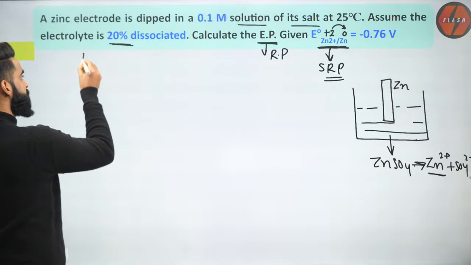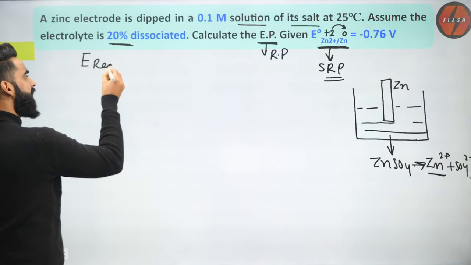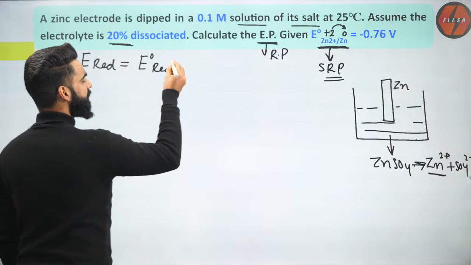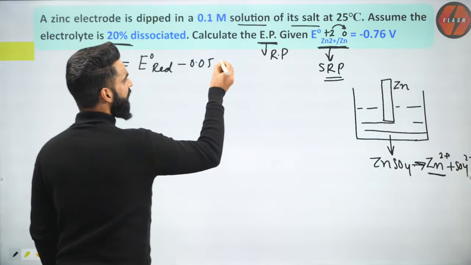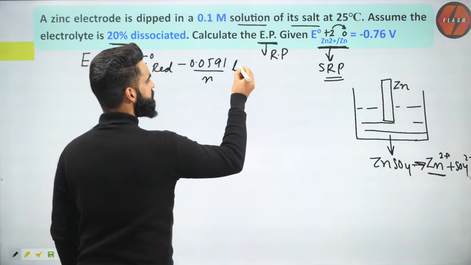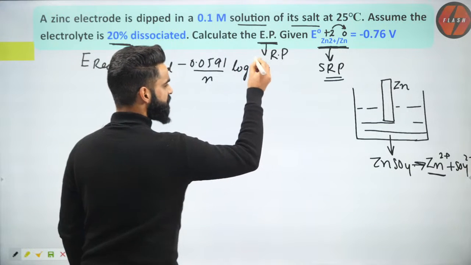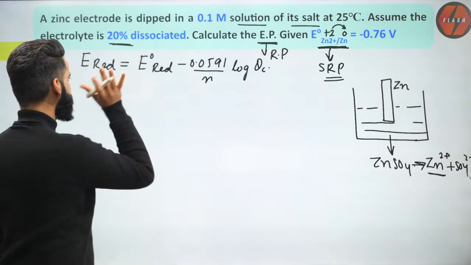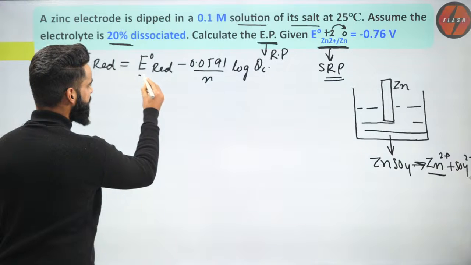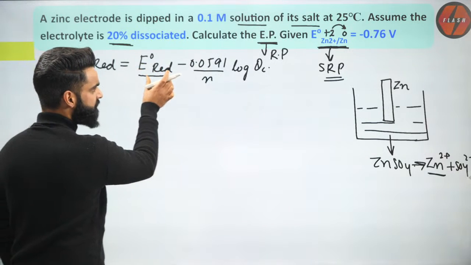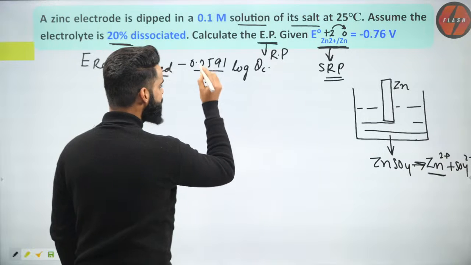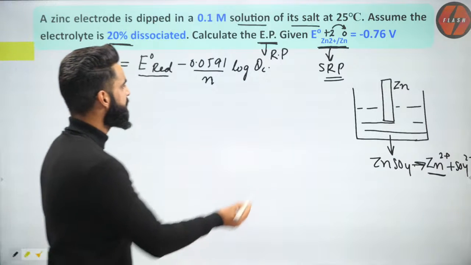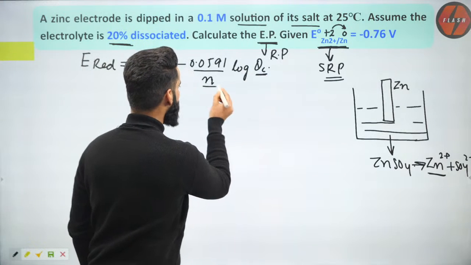The Nernst equation I'll be using is E_RED, which denotes your reduction potential, is always equal to E naught RED, the standard reduction potential, minus 0.0591 divided by n, times log of Qc. This is the equation by means of which we calculate the reduction potential of any electrode. So in order to use it, I need the value of E naught RED, the standard reduction potential of zinc, which is given. I need the value of n, the number of moles of electrons transferred from anode to cathode. I need the value of Qc. All these things I need.